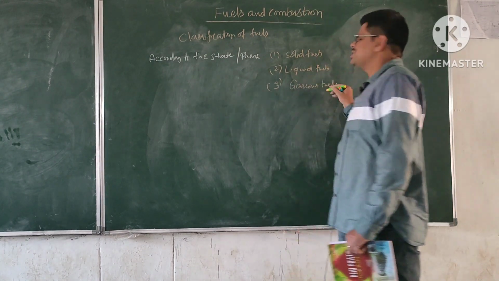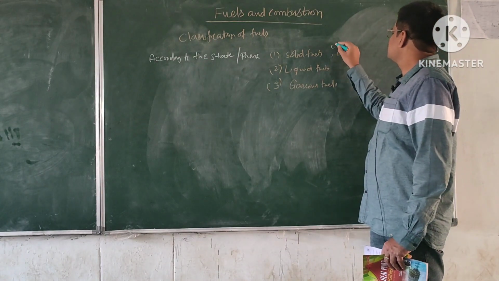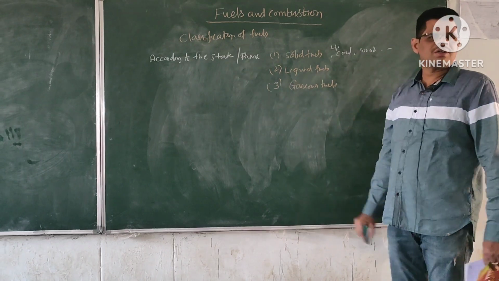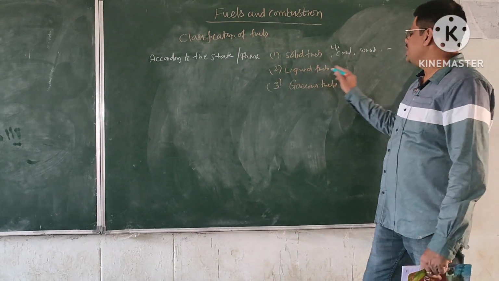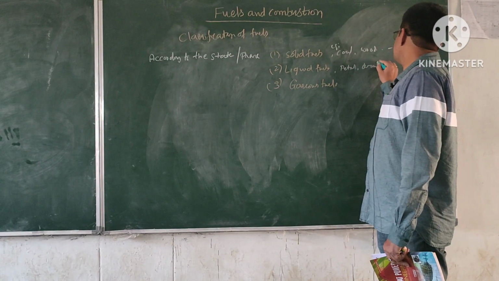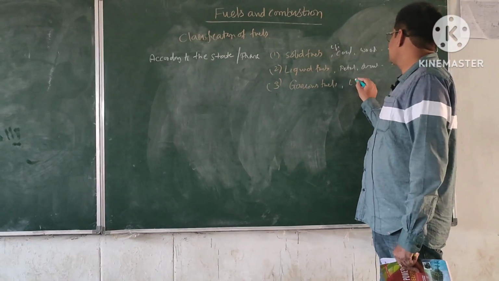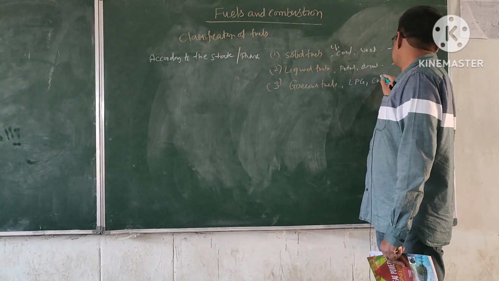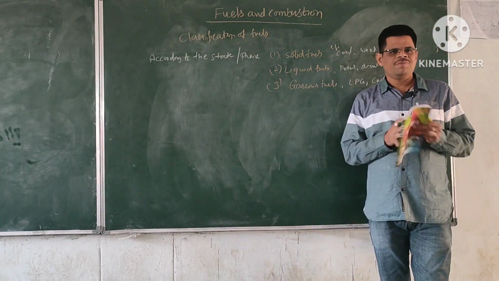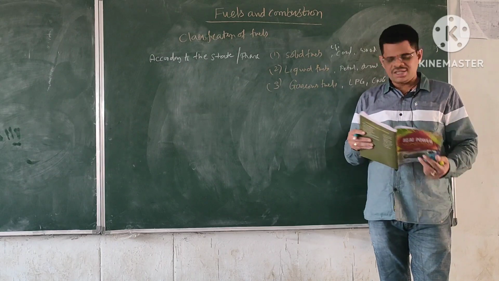So what are the examples for solid fuels? Coal and wood. All these are the examples for solid fuel. And liquid fuels are petrol, diesel, kerosene, etc. And for gaseous fuels, LPG, CNG, etc. So all these are the examples for the different categories of fuels according to the state.